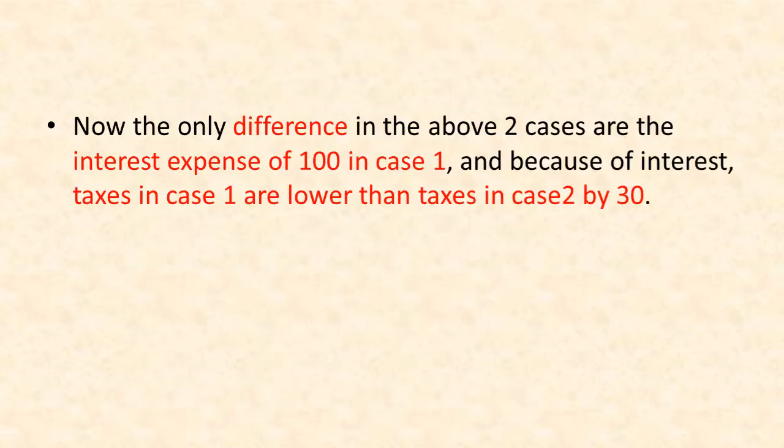The only difference in the two cases is the interest expenditure of 100 in case 1, and because of that, taxes in case 1 are lower than taxes in case 2 by 30.